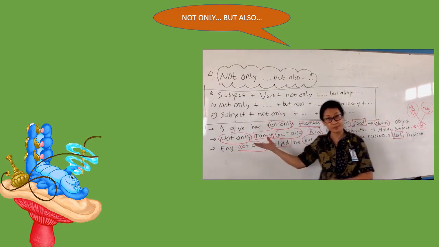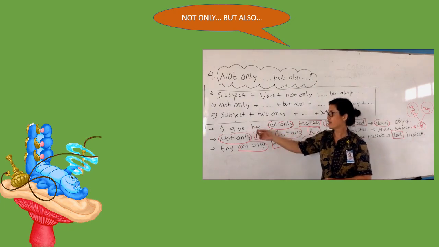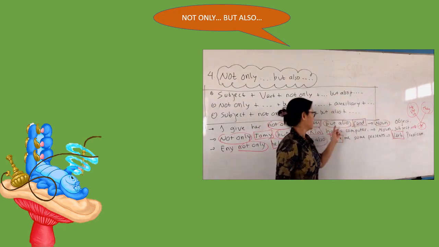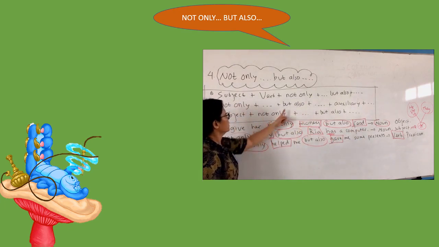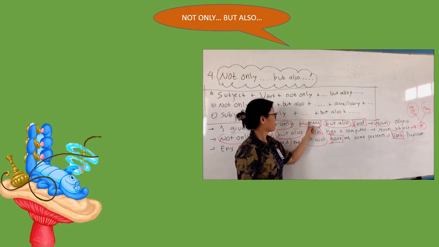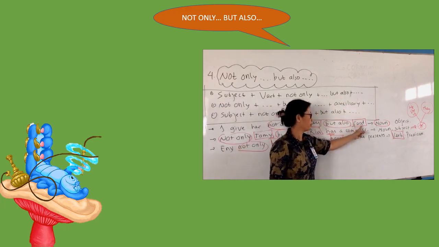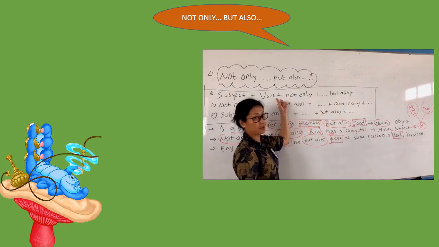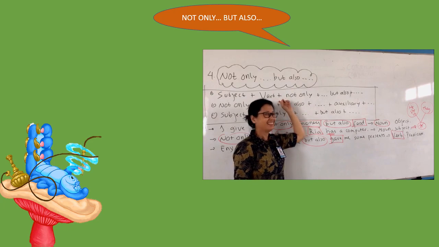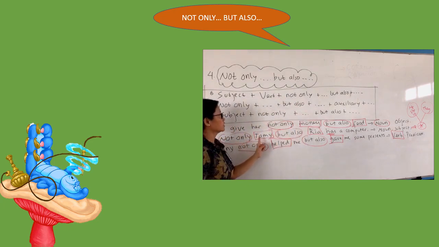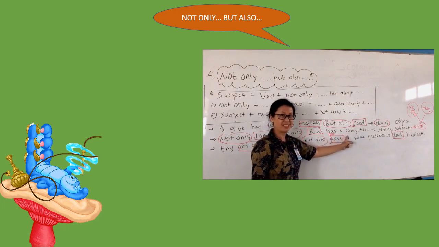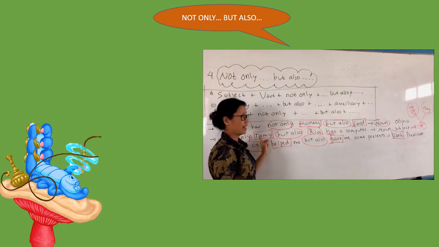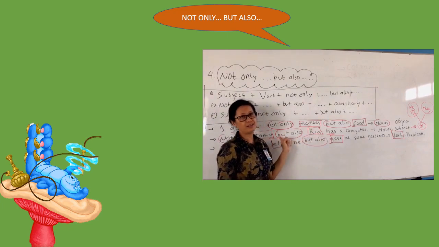Now let's see the examples. The first, I gave her not only money, but also food. So here we have I gave her not only money, but also food. So we put noun as the object because after verb. Okay? Now the second one. Not only Tommy, here I think we can apply this pattern. Not only Tommy, but also Ria has a computer. So you put here noun as a subject because you have it before the verb.